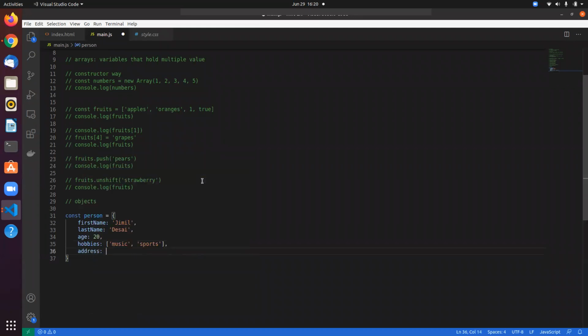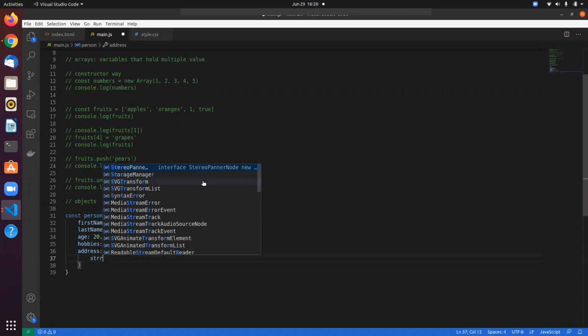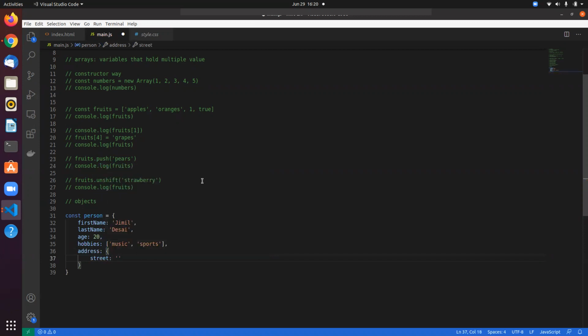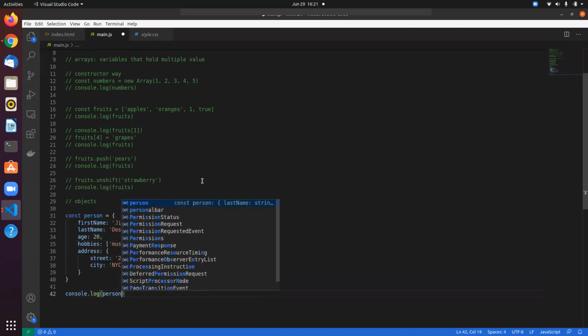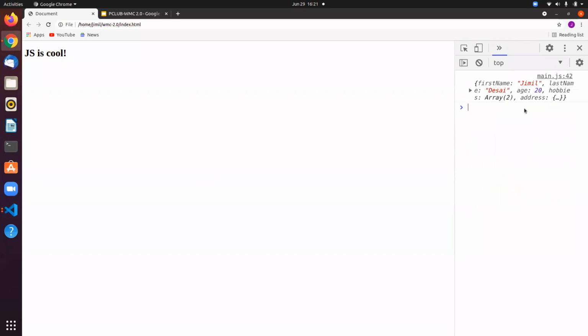So you can even have something like this, I don't know. You can have city. Okay, so let me just print this. There you go. This is an object in JavaScript, right?